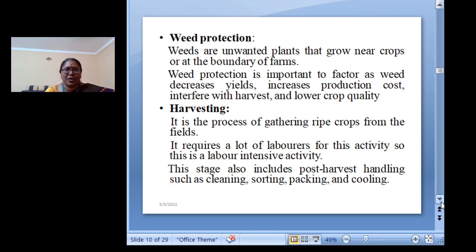Next is weed protection. We all know weeds are the unwanted plants that grow near the crops. So weed protection is an important factor, as weeds decrease the yields and increase the production cost.